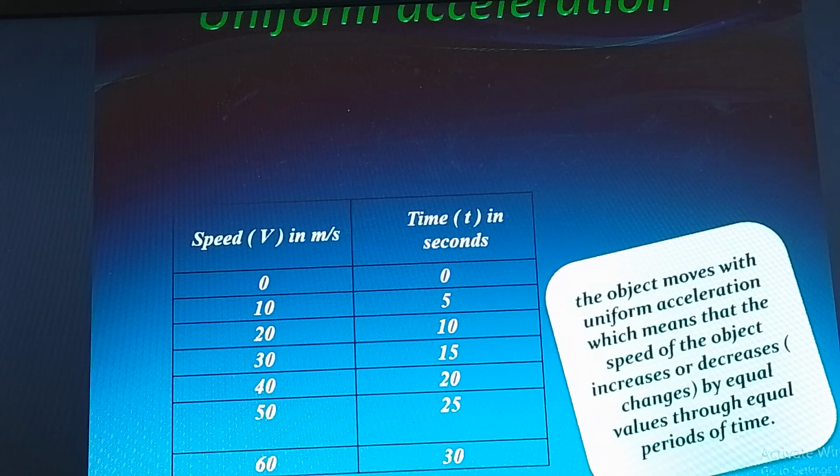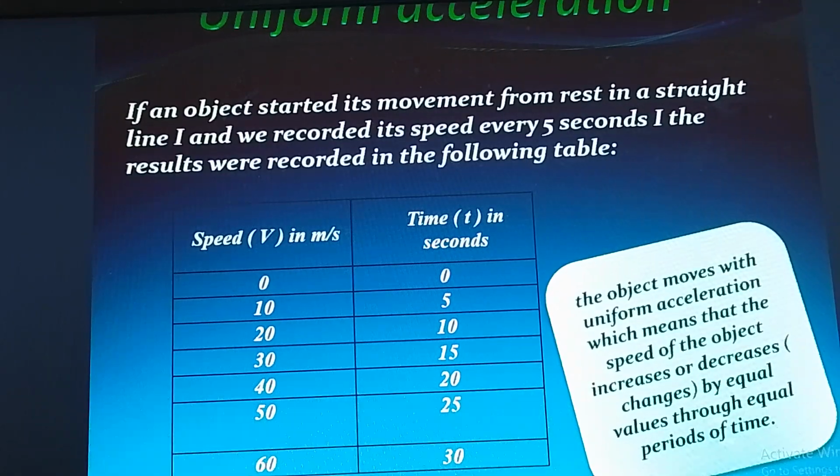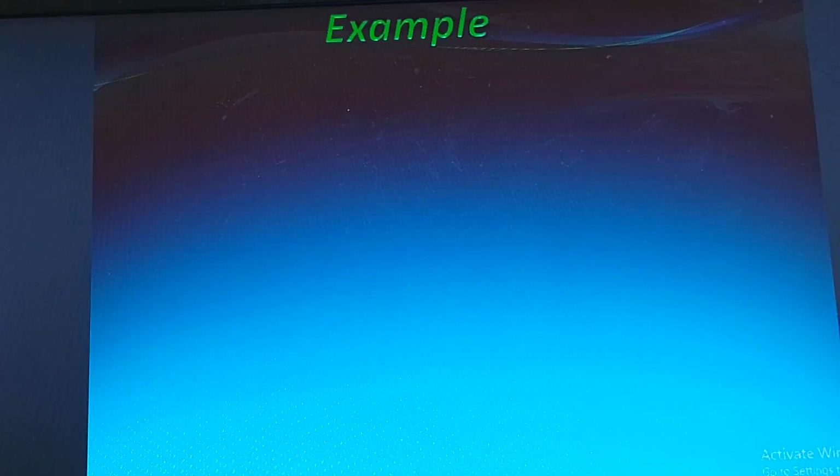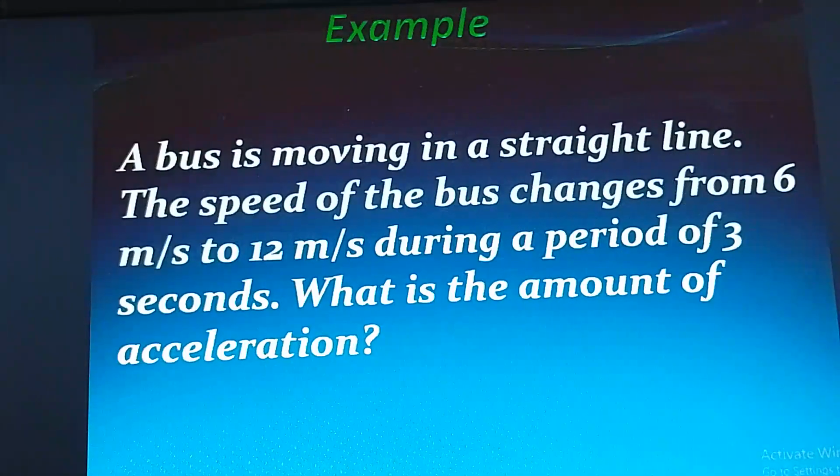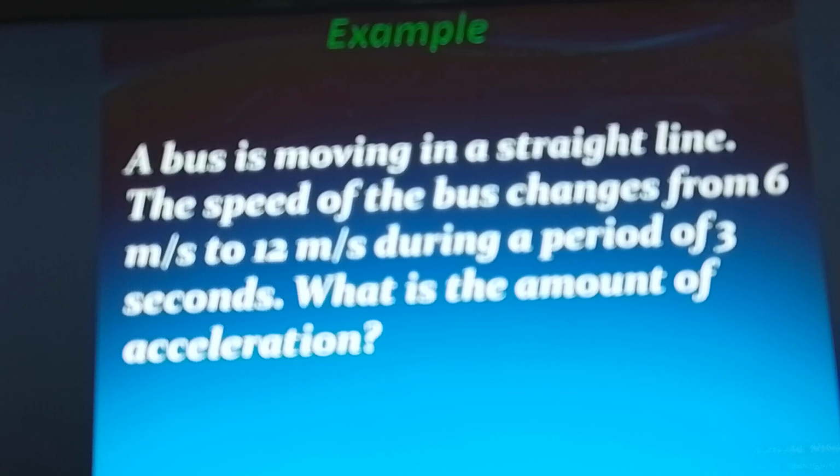Uniform acceleration. Example: a bus moving in a straight line. The speed of the bus changes from 6 meters per second to 12 meters per second during a period of 3 seconds. What is the amount of acceleration?